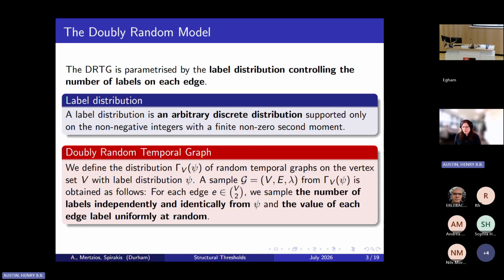Once we have our label distribution, we can then obtain a sample from the DRTG corresponding to it by first sampling the number of labels on each edge independently and identically at random from this label distribution, and then for each actual label sampling its occurrence time uniformly at random. And this is where the name doubly random comes from, because there are these two sources of randomness. We have the randomness of the number of labels on each edge, as well as the randomness of when those labels actually occur.